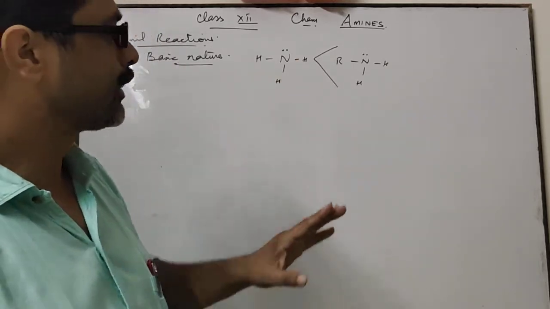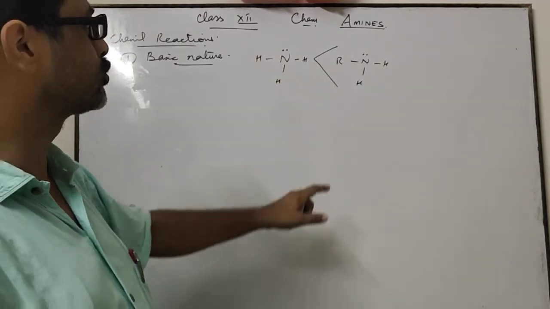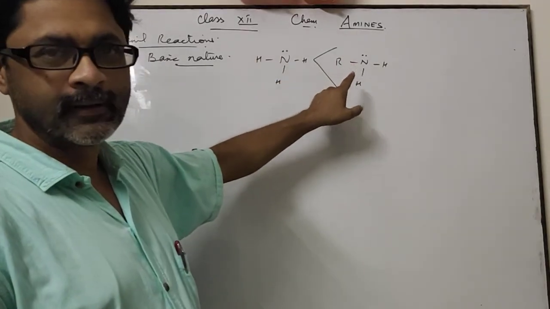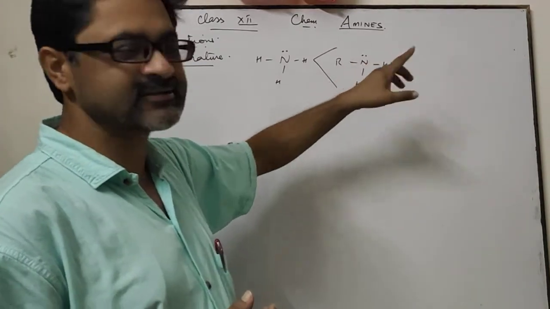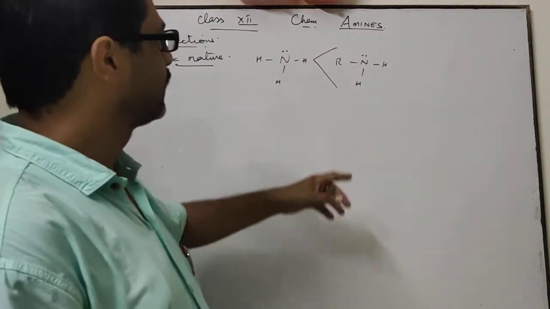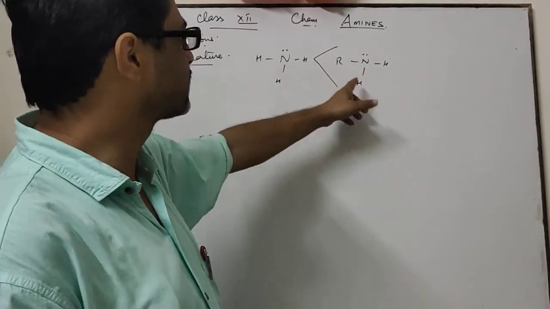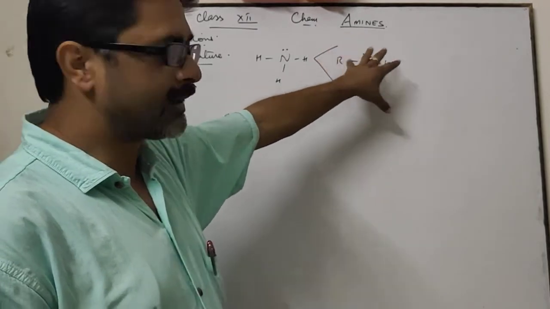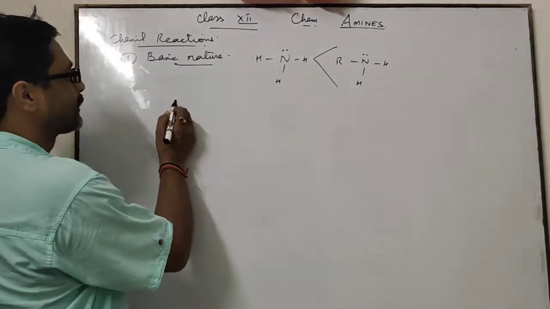Means you can say amines are more basic than ammonia. This is due to the presence of the R, alkyl group. Alkyl group is an electron donating group which increases electron density on the nitrogen atom. Hence the basic nature, or you can say basic strength, increases.